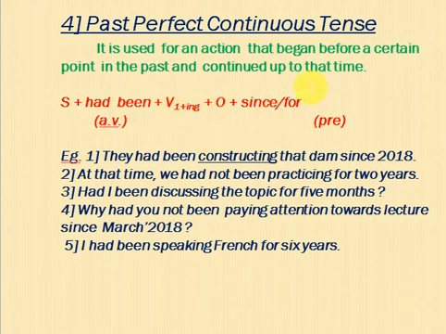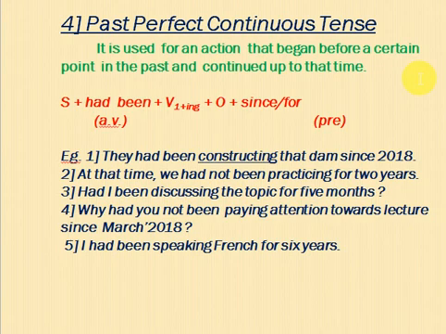One extra part is here: since and for. We use them for time. Since is for fixed time, and for is for unfixed time, that is temporary. Since is called the point of time, for is called the period of time. Now see, they had been constructing that dam since 2018. Since is used mainly for the point of time, means where the accurate time is given. They had been constructing that dam since 2018. See, the past action started in 2018 and it was continuing.